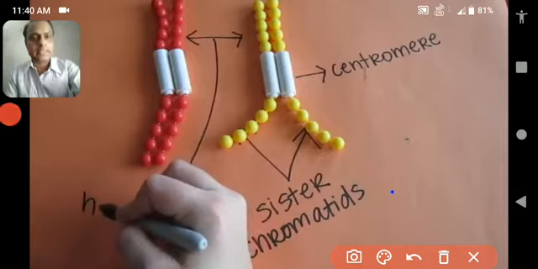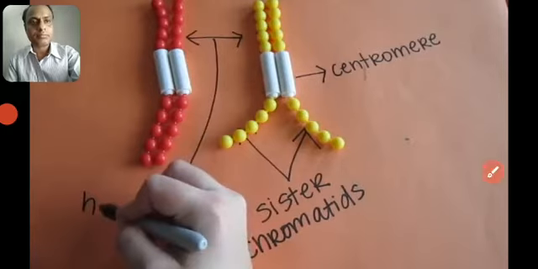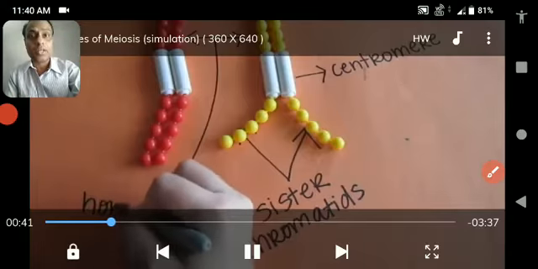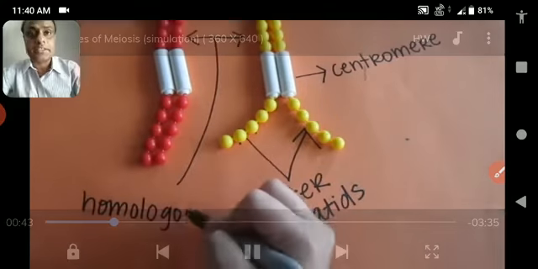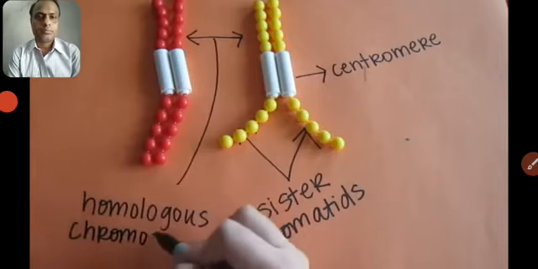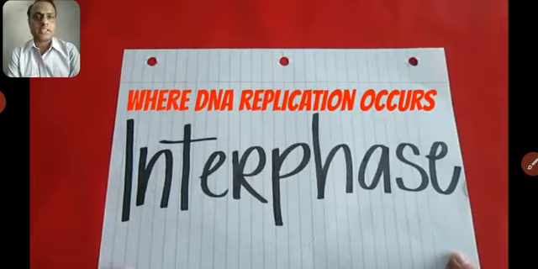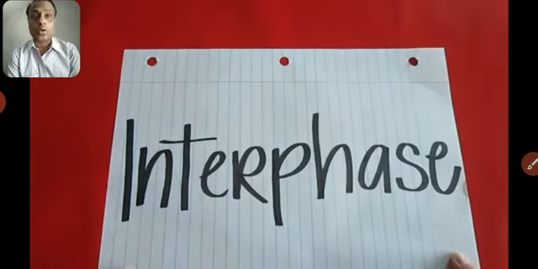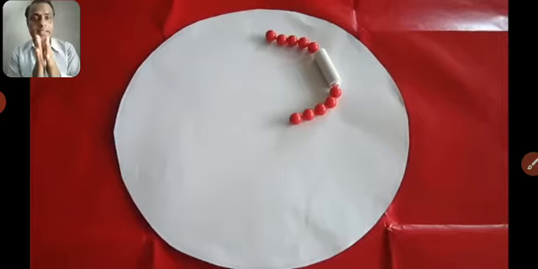Let's see what happens next. After that the interphase will come. During interphase, DNA makes its own replica, which means it makes its own copy.